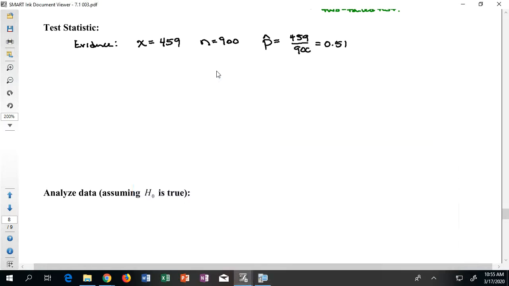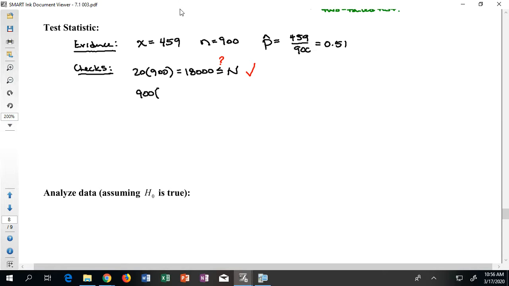Okay, I want to know if that P hat is weird to happen by chance or not weird to happen by chance. So it's time to do some checks. All right, so I'm going to do 20 times my 900. That would be 18,000. So I want to know, little n stands for the number of times I flip the coin. Capital N would stand for all of the times I could ever flip the coin. Could I flip the coin more than 18,000 times? Well, sure, I don't really want to do that, but I could. If someone tasked me with doing that, I could definitely finish the job. So all right, we'll deal with it.